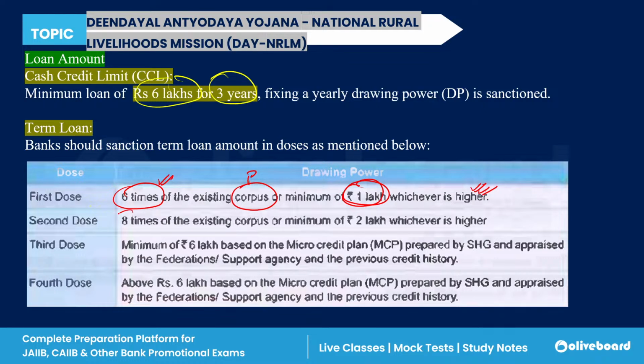Second dose, 8 times your existing corpus, or a minimum of 2 lakh, whichever is higher, you can withdraw. In the third dose, you can withdraw a minimum of rupees 6 lakh based on the microcredit plan. And in the fourth dose, you can withdraw over and above 6 lakh based on microcredit plans prepared by the self-help group. So these are your drawing limits in the first, second, third, and fourth dose. As you withdraw any amount, you have a repayment time period for the same also.